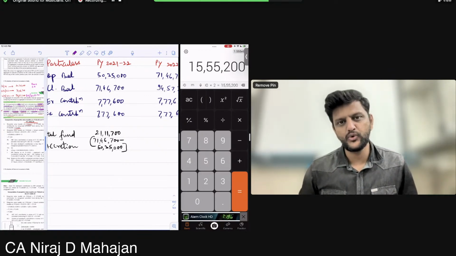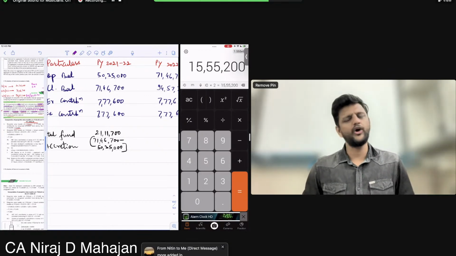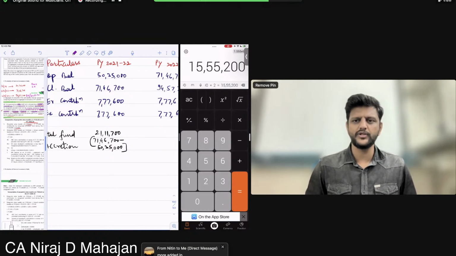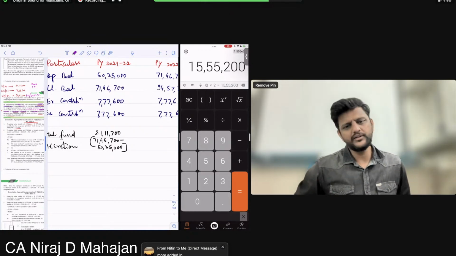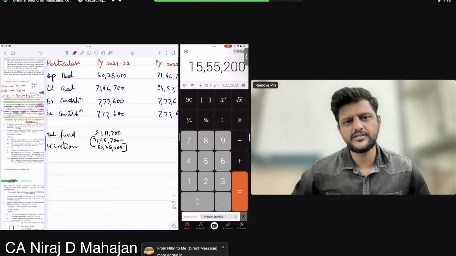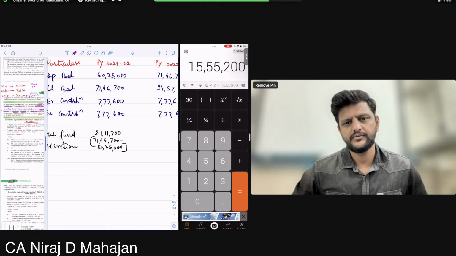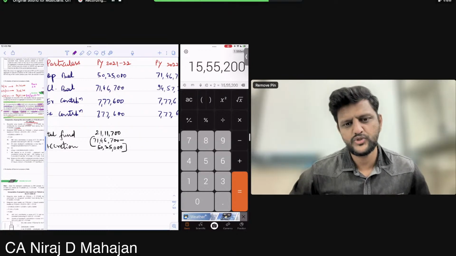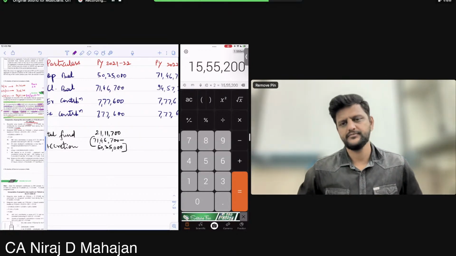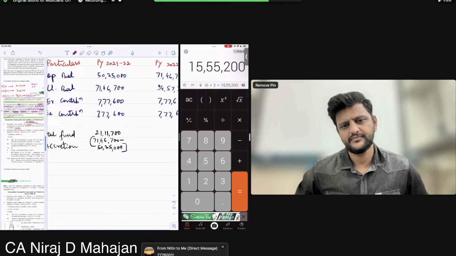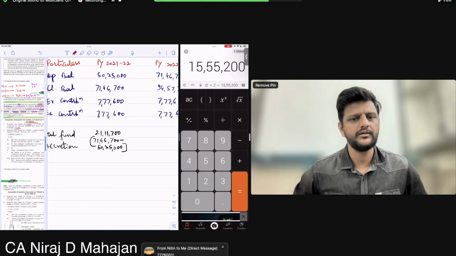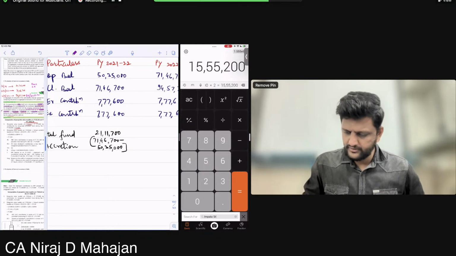Why has the fund grown then? Not more added, don't change the question. Nothing more is added. Added is 15,55,200. So what is the remaining amount, 5,56,500?